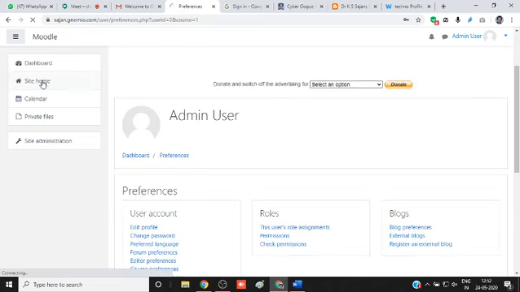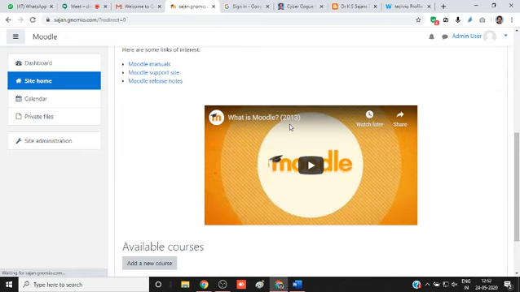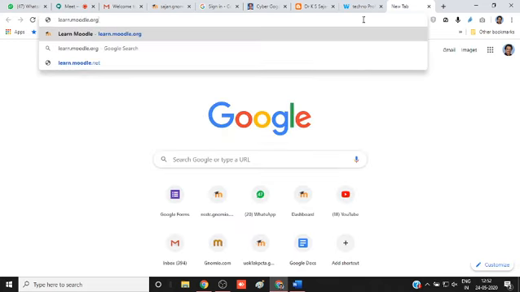Here in site home, there is a course. If we create a course, they already give one course, and that course is on how to use Moodle. This is a course: What is Moodle? If you want to learn more regarding how to create this Moodle, just go to learn.moodle.org.